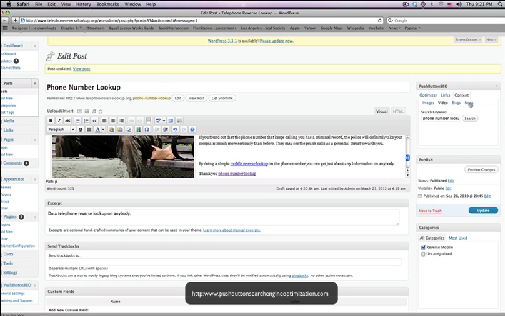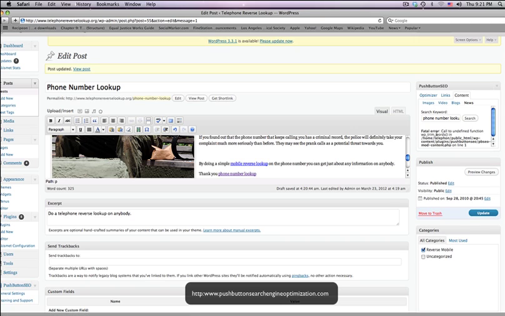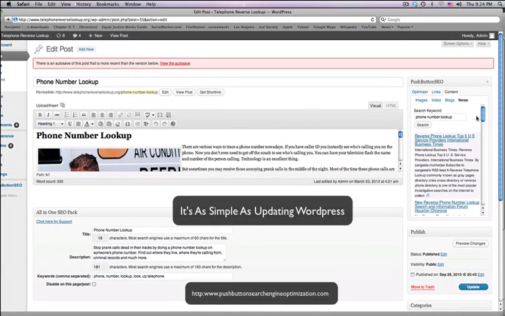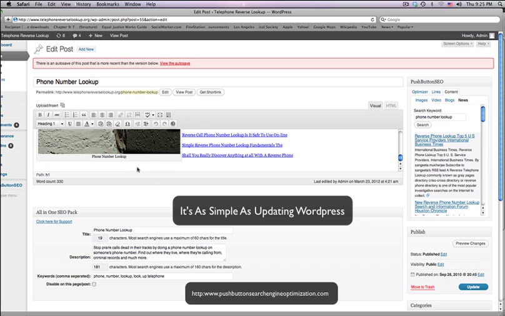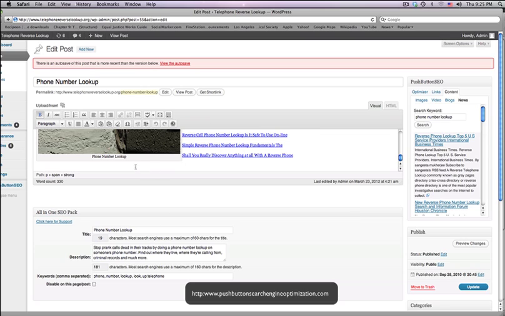Let me find out how to get this news thing up and running. Because I hit search and I get this weird fatal error. Oh, that was it. That's all I needed to do. I just needed to update my WordPress settings. So now the news section works. That's very simple, right? So let's try out the news section.